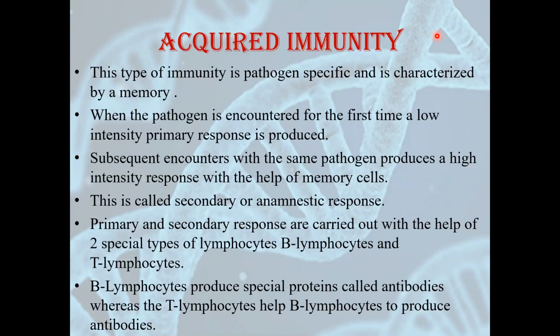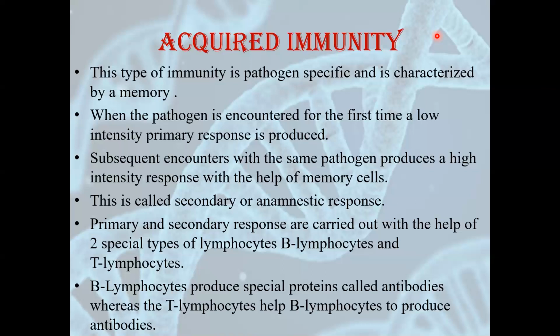Now, if at all there was another attack by the same virus after a few years, our body already had the memory cells, so our body attacked before the virus even spread in our body. And this response is called the secondary response, and this response is very important because it saves us from the second encounter with the disease. This response is also called an amnestic response.